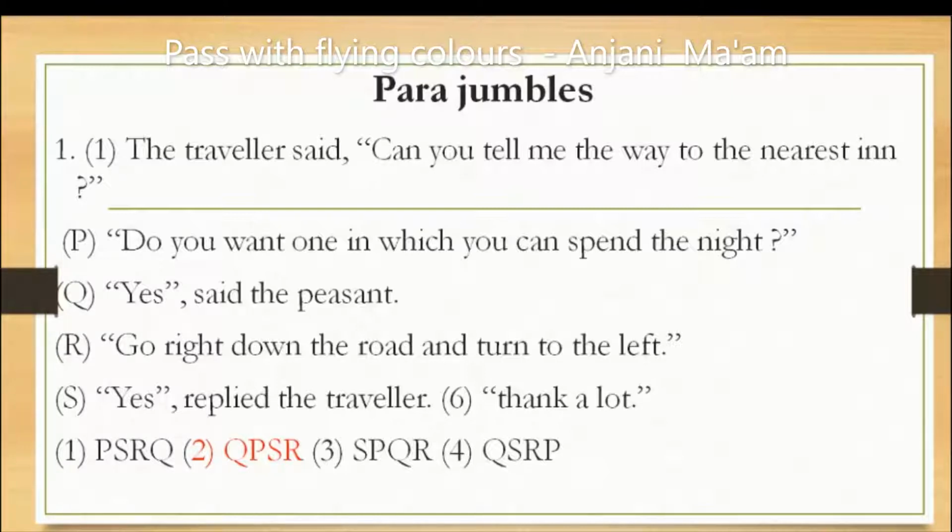If you find out, there is a logic in this series, as the traveler is asking the peasant, "Can you tell me the way to the nearest inn?" Then the peasant said yes. After that, "Do you want one in which you can spend the night?" The peasant is asking the traveler. So this is the second part. After that, the traveler said yes. So it becomes QPS. After that R, then the peasant says, "Go right down the road and turn to the left." So this is how you can form the right sentence. And at the last, in the sixth sentence, "Thanks a lot." This is given by the traveler.